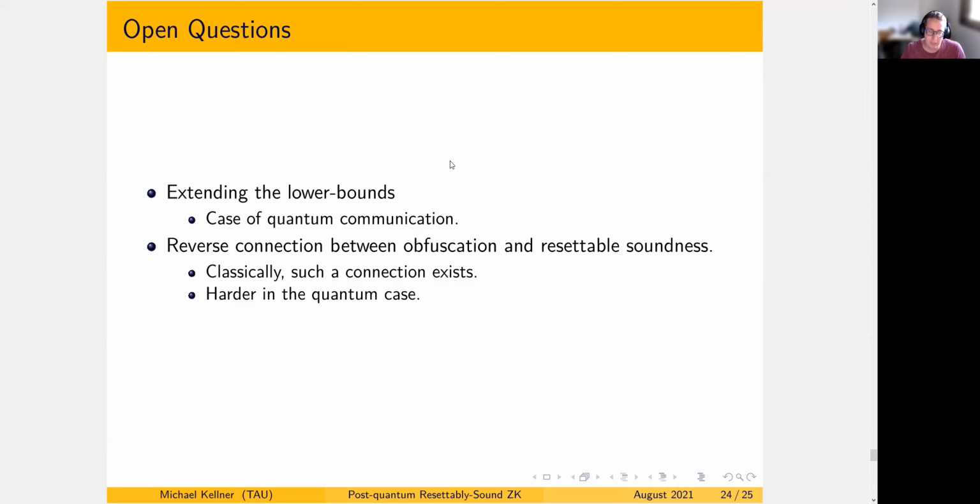However, it's not exactly an unobfuscatable function family, but something called a verifiable robust unobfuscatable family, which has some kind of error correction and verification traits that are hard to construct in the quantum case, since they require some kind of amplification, which will require some kind of measurement in order to achieve, and we cannot do that sort of thing. An interesting question is whether or not we can show the reverse connection also in the quantum case using new techniques.